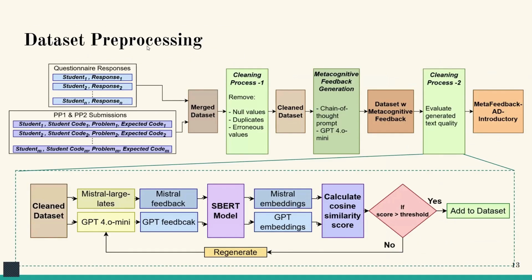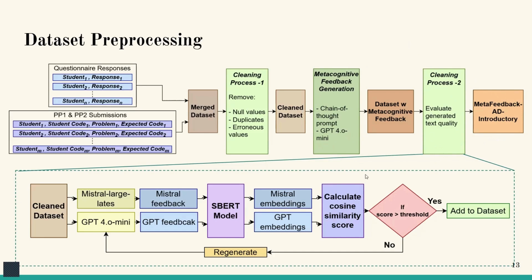For the dataset preprocessing phase, here we merged the dataset, and as clean process 1, we removed the null values, duplicate values, and the erroneous values. That clean dataset was moved on to clean process 2, where first we annotated the dataset with the ground truth with chain of thought prompting using the GPT 4.0 mini model, and we evaluated the generated text quality at this clean process 2, and we developed it into the MetaFeedback Ad introductory dataset.